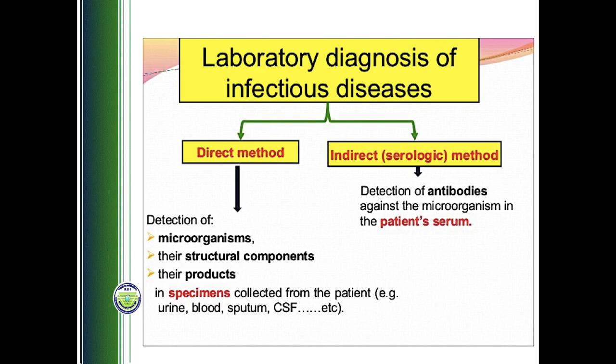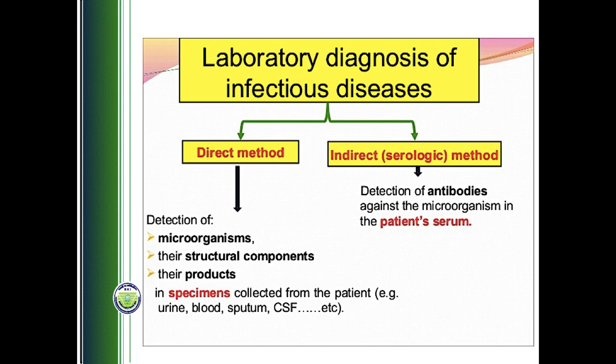When it comes to the diagnosis of viruses or any microorganism, there are two different approaches. On the left, there is what we call the direct approach of diagnosis. In this case, the pathogenic agent, the microorganism, in this case coronavirus itself, is detected. Usually we don't detect the entire microorganism, we only detect a structural component of that microorganism. In this case, instead of detecting the whole virus, we are only detecting the virus RNA. That is what we call the direct approach.